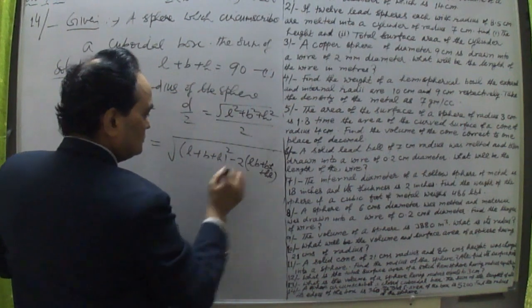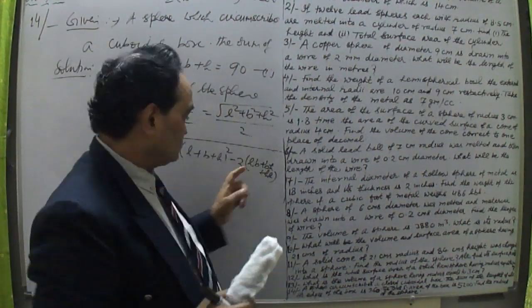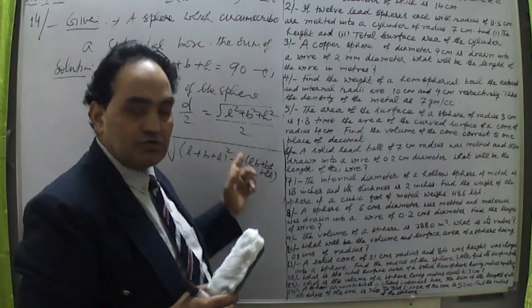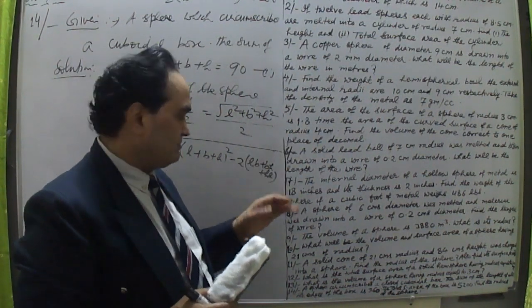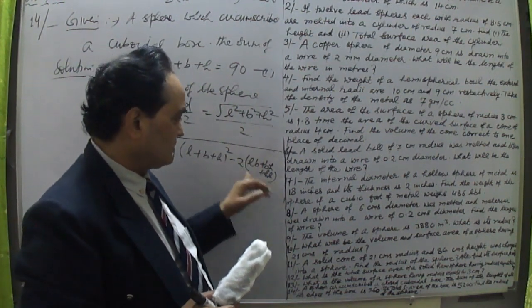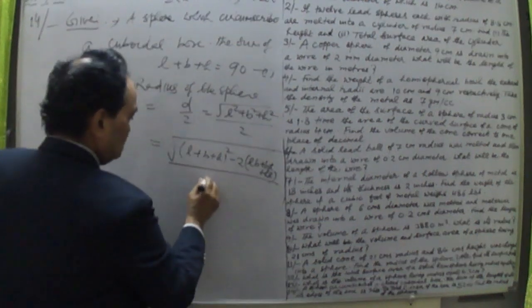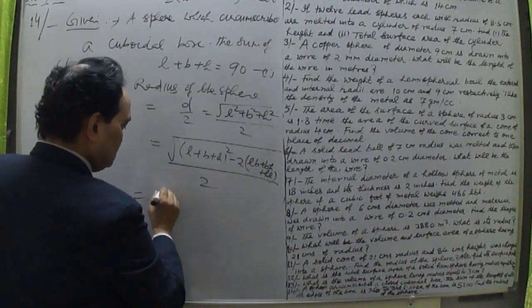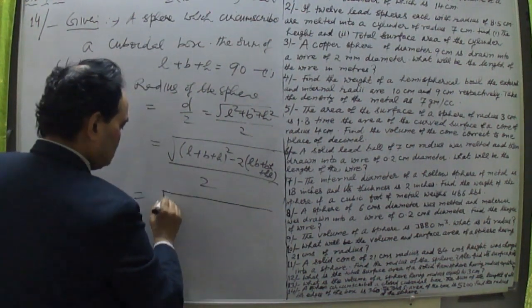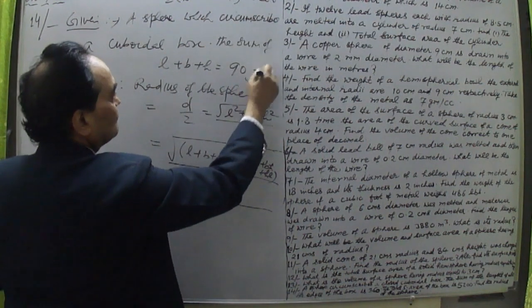This is the value of L square plus B square plus H square, because L plus B plus H whole square equals L square plus B square plus H square plus twice within bracket LB plus BH plus HL. So this will be cancelled out. Now these two values we have just calculated. What are those values? Let me write. Under the square root, L plus B plus H is 90 here from the first.